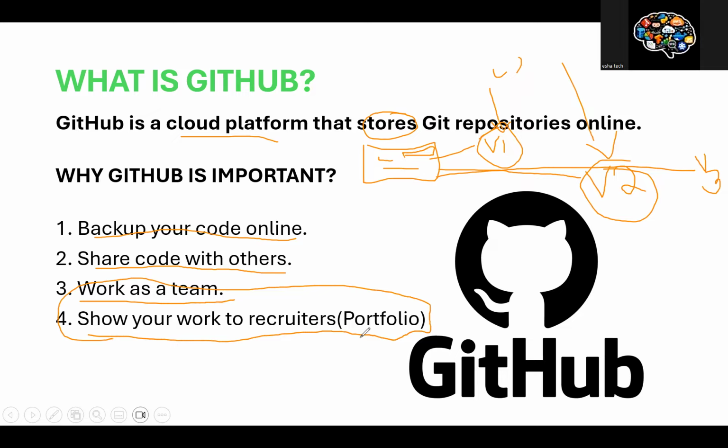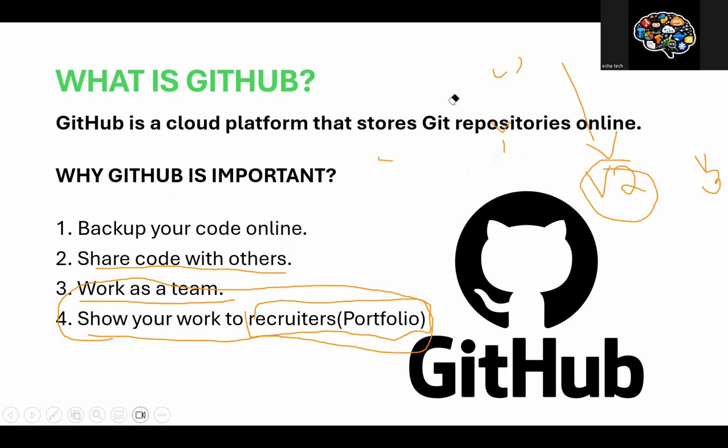This is very important if you're a fresher or entry level with below 3 years of experience. Every recruiter sees your portfolio for your coding skills and how good you are at version control, right? Which is very important. Later on, we'll understand the difference between Git and GitHub.